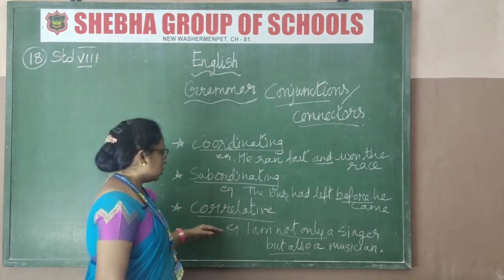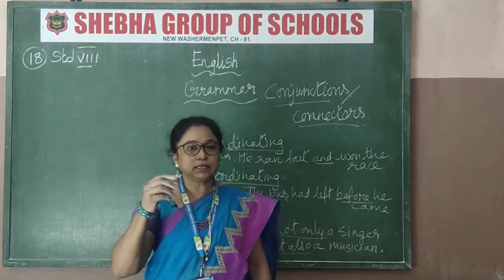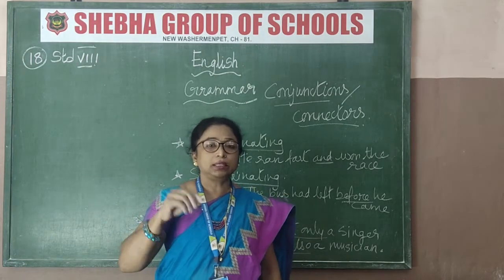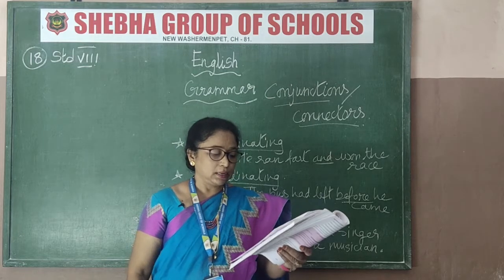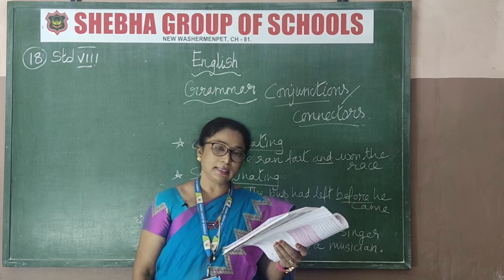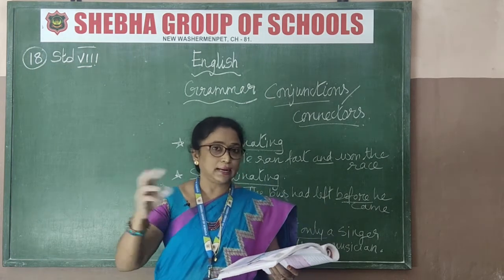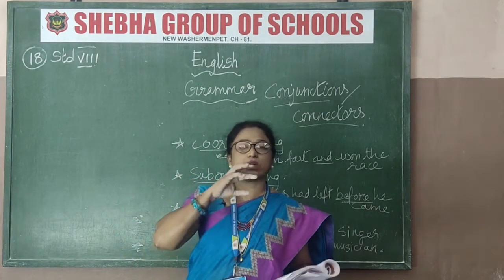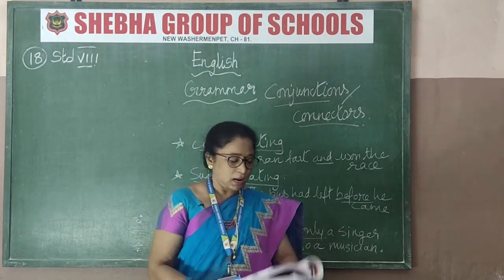Now we are coming to the correlative. What's the meaning of correlative? That means these conjunctions work in pairs. That means either or, neither nor, not only but also. See the words given there: both and, so that, as so as, no sooner than, rather than, whether or. These all come in pairs. So these kind of paired words also will be here.